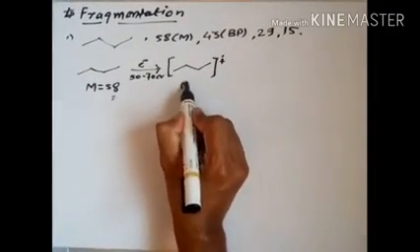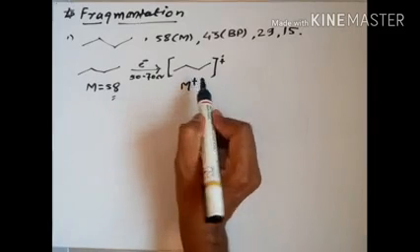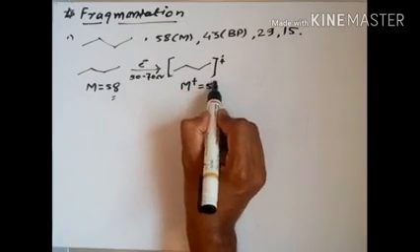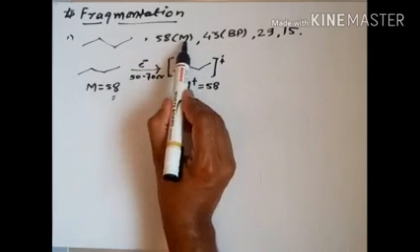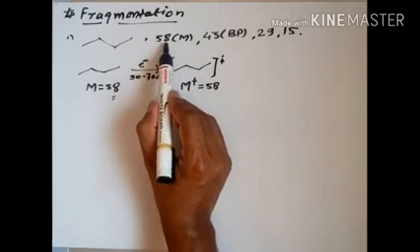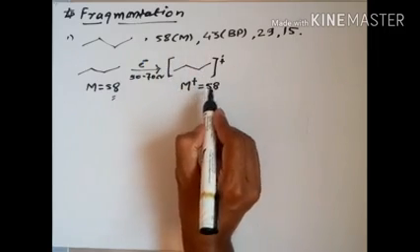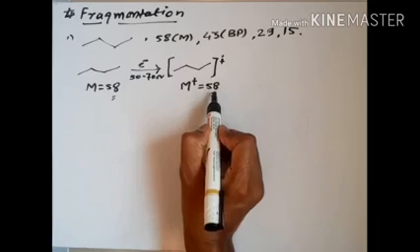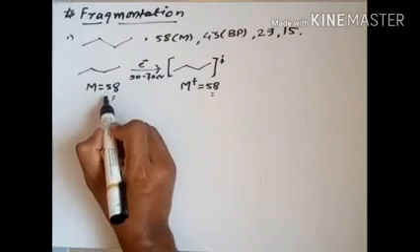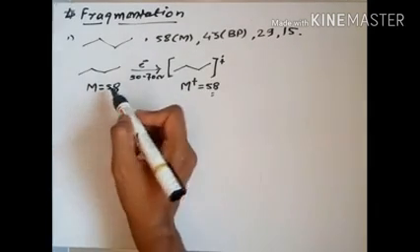That's why the molecular peak, called M plus, should appear at 58. See over here, this is the M, which is 58. So the molecular peak will appear at 58, which has the same molecular weight as our molecule.